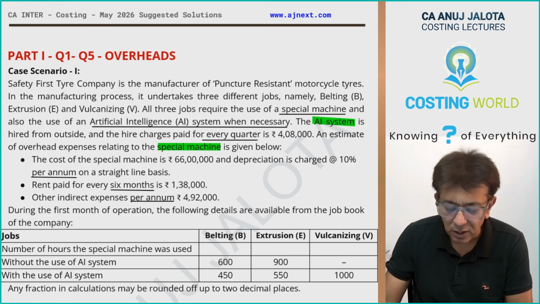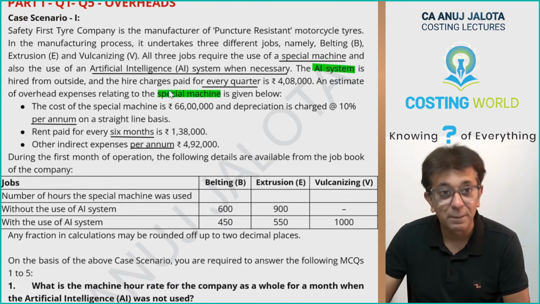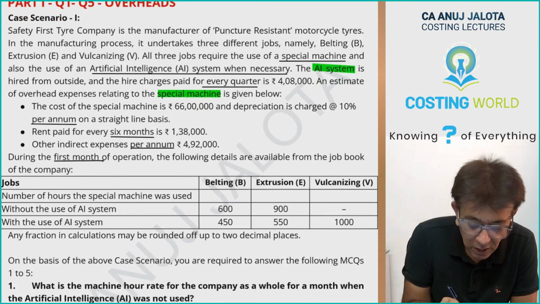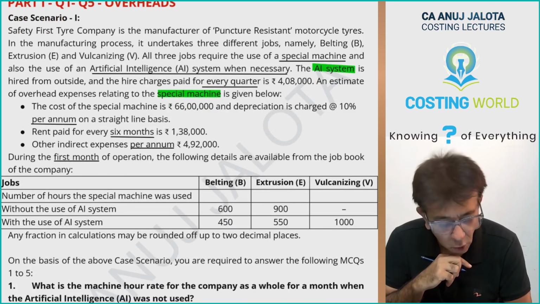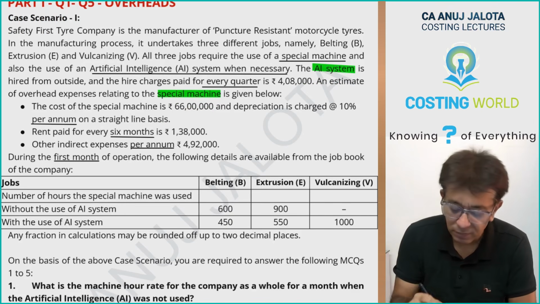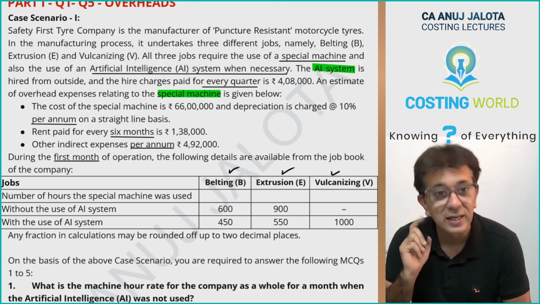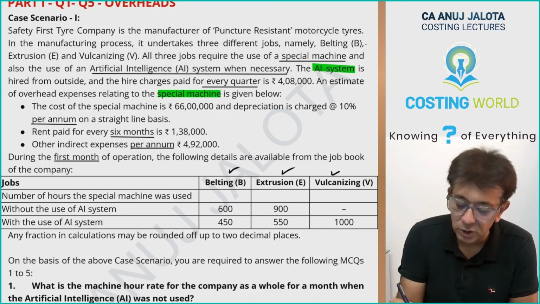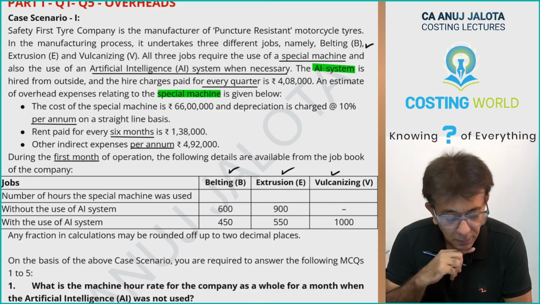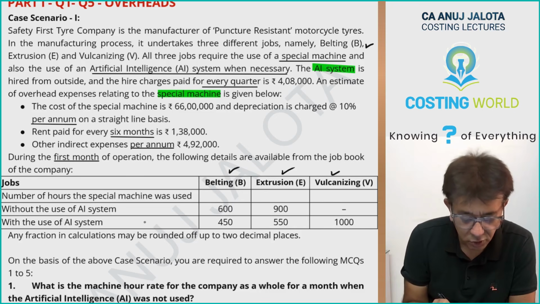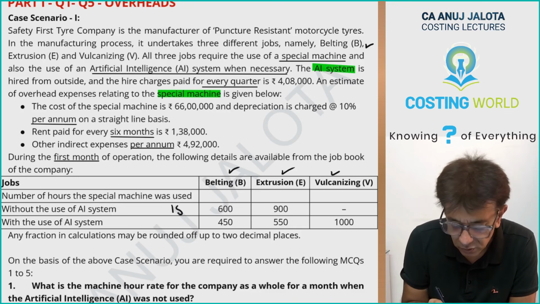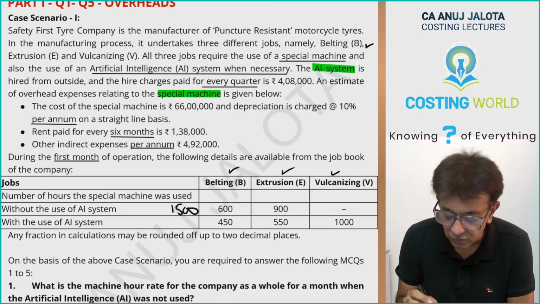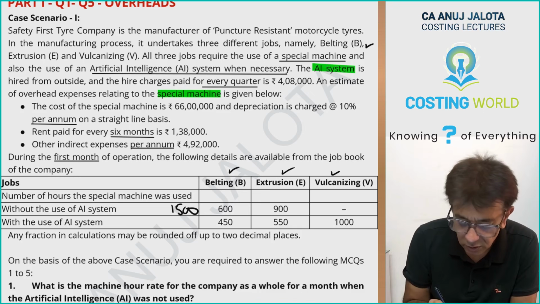During the first month, now most of the errors would have happened because of all these things. During the first month of operation, the following are the details available from the job book of the company. So we took over 3 jobs: belting, extrusion, and vulcanizing. These are the 3 things that those guys had mentioned over here. How many hours was the special machine used without the AI system? 600 plus 900, so in all 1500. With the use of the AI system, 450 plus 550, 1000 plus 1000, so 2000 hours.